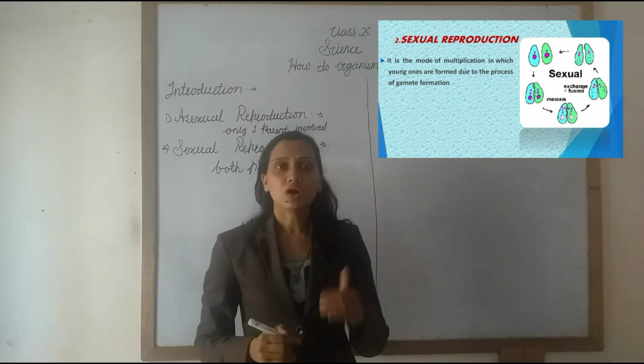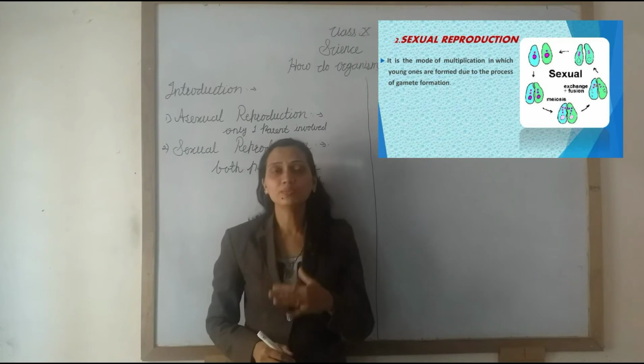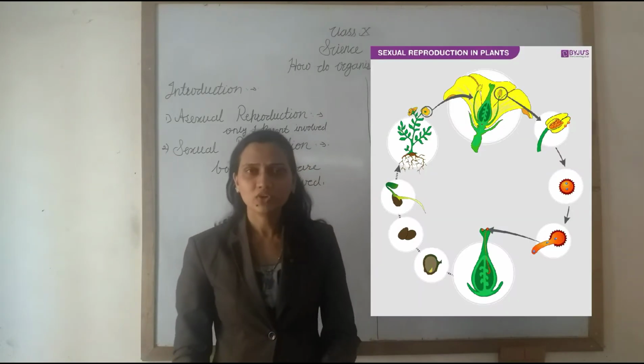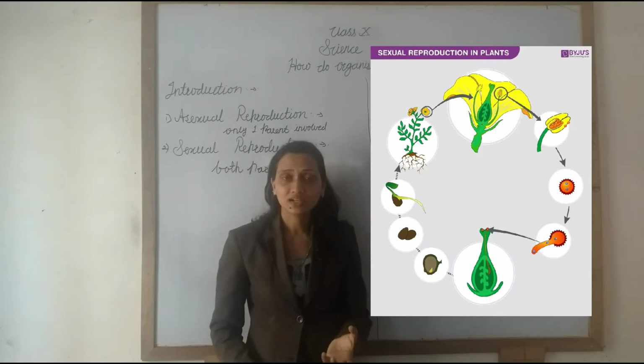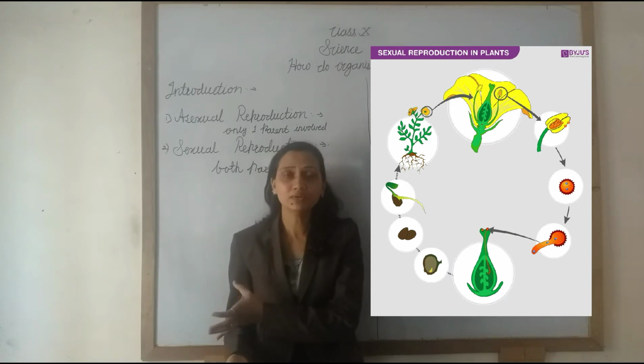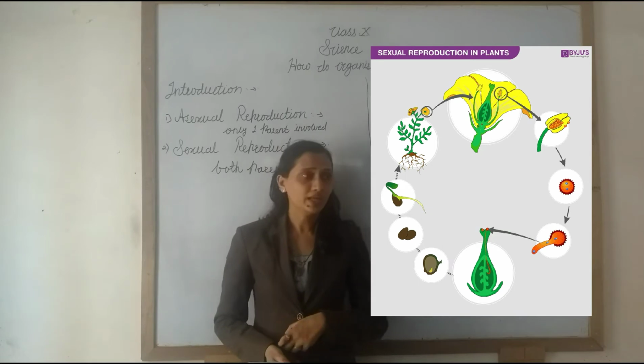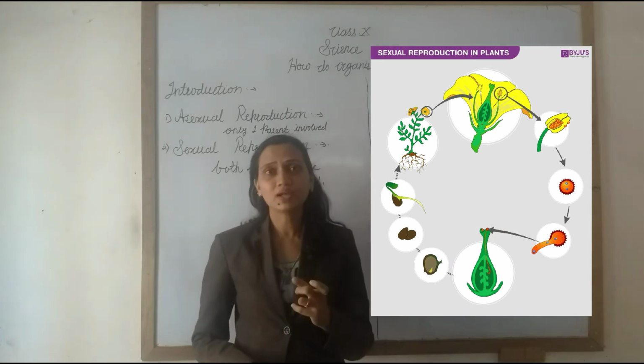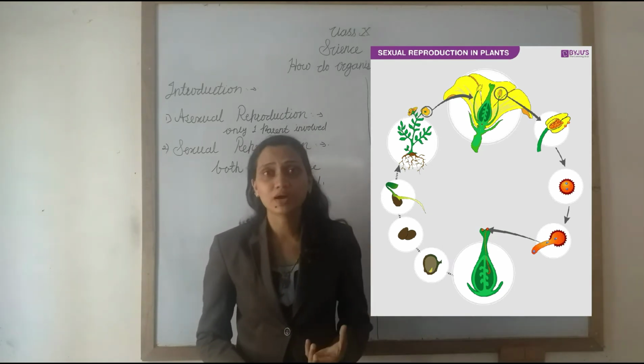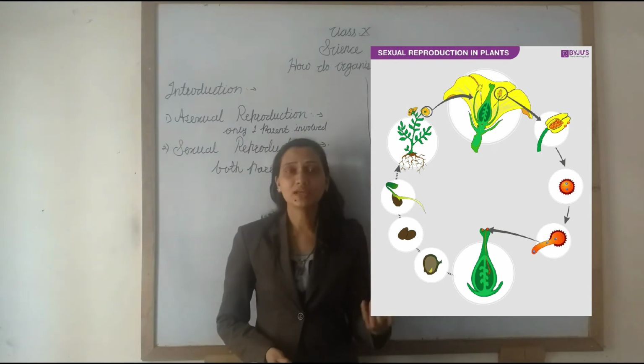Understand? So our first point is sexual reproduction in plants. We know that a plant is also a living organism, like animals. Plants also reproduce. How are plants reproduced? In our previous lecture we learned that some plants reproduce by their vegetative parts, by the root, stem and leaves.